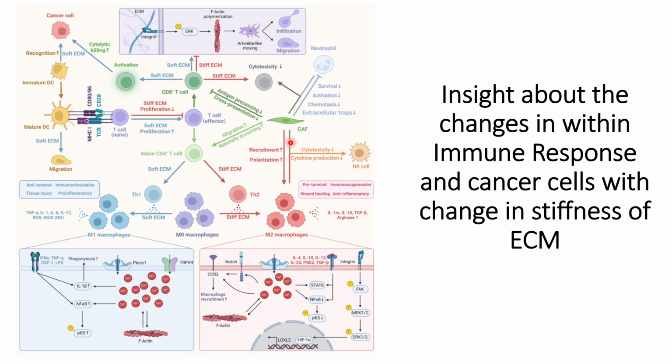At the same time, the stiffer ECM, or the cytokines that are released by cancer cells, will lead to the formation of the cancer associated fibroblast, and this cancer associated fibroblast will affect the neutrophil, so its survival, activation, chemotaxis, and extracellular traps will be reduced.